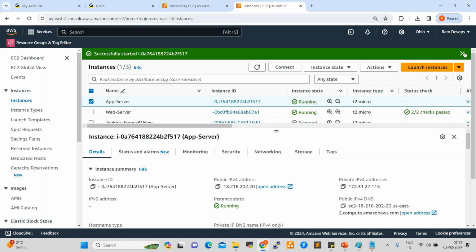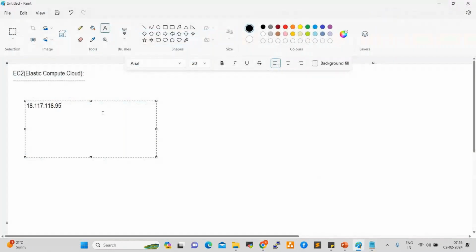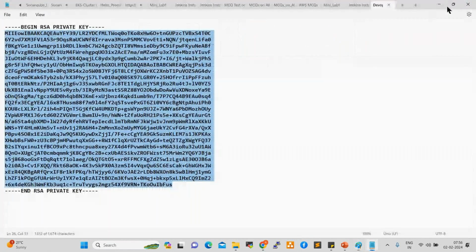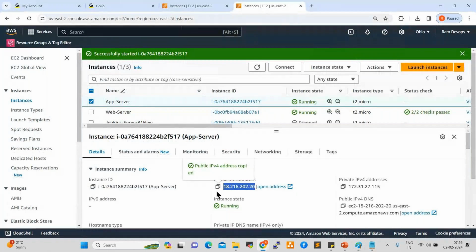See here, now the server is in running state. See the public IP. Copy this and compare here. This is a different IP, right? Every time you stop and start the server, the IP will change, which we can call a dynamic IP. This IP is to connect to our servers. This other IP is for internal communication. This will not be changed.